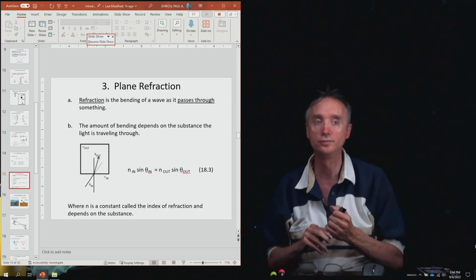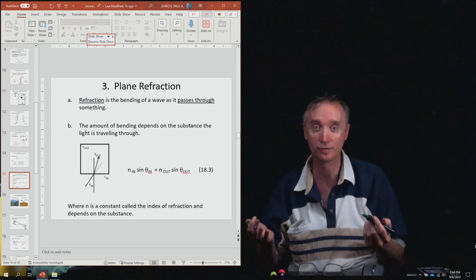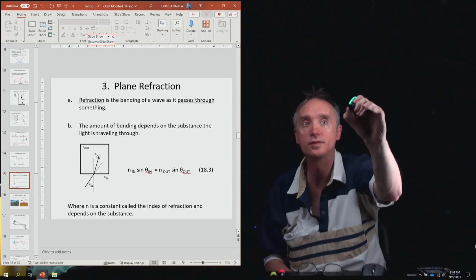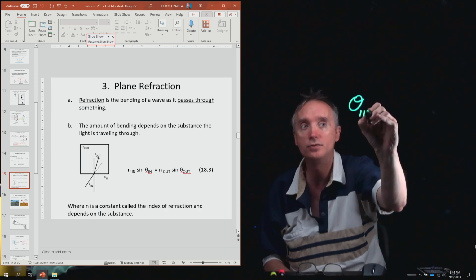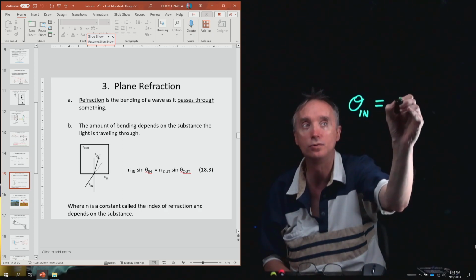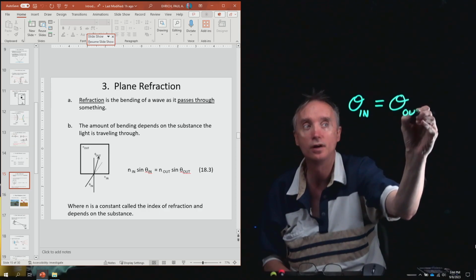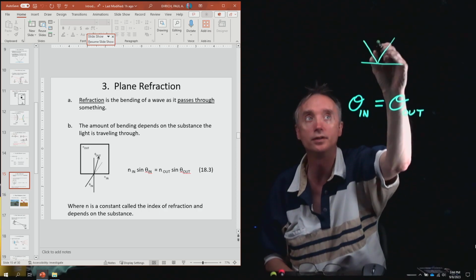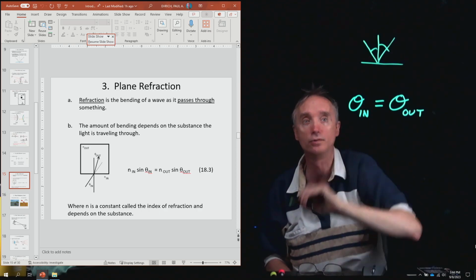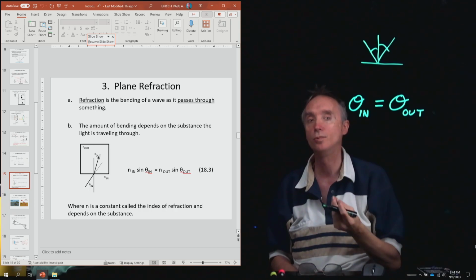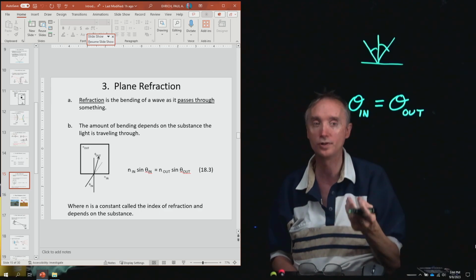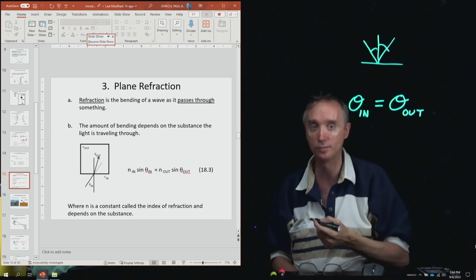If you recall, the formula, it's not much of a formula, but the formula for reflection was that the angle going into a mirror had to equal the angle coming out of the mirror. And so we had a situation like this where it went in, and then this angle equals that angle over there. Now we want a fundamental formula that is going to predict how much light is going to bend when it goes through a material.